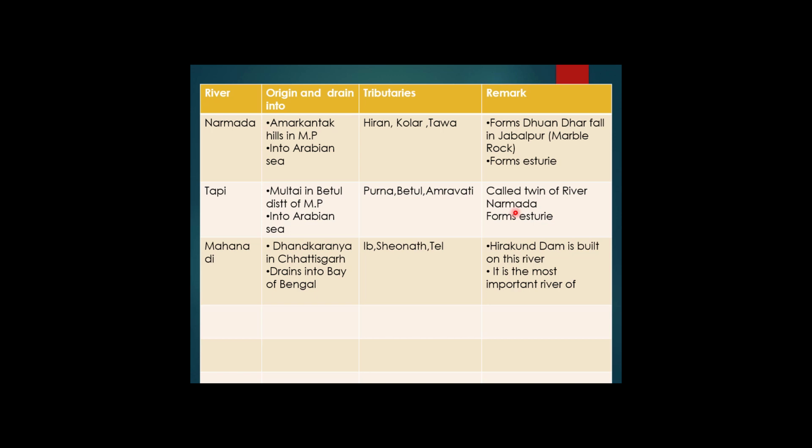To have a beautiful glance of these interesting features of river Narmada, where the river plunges from the steep rocks in the Dhauladhar Falls. Dhauladhar is a waterfall. It is one of the biggest waterfalls of India, and this river plunges over steep rocks and are some of the notable ones.